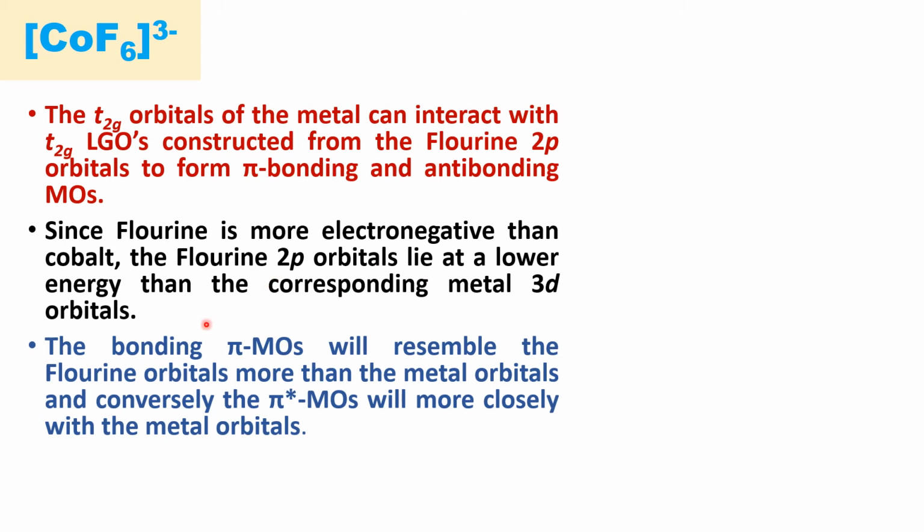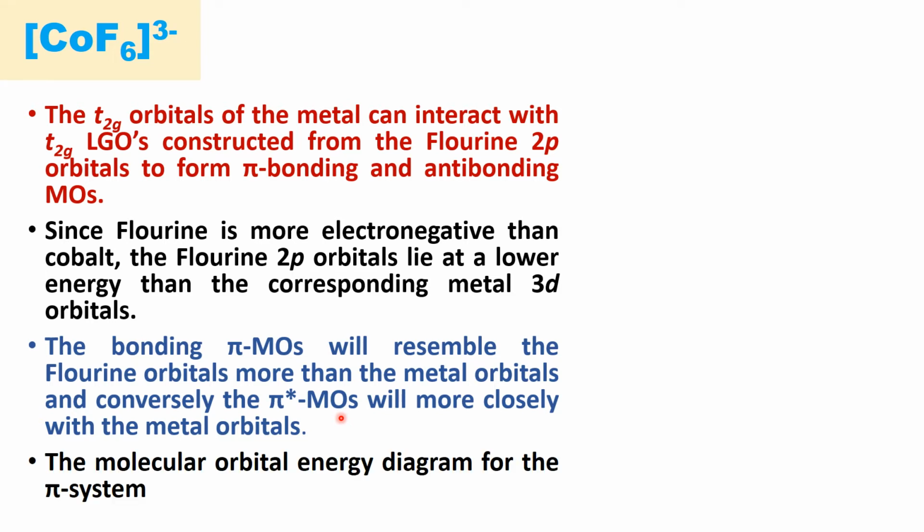That means the bonding pi molecular orbitals will resemble the fluorine orbitals more than the metal orbitals. So the metal orbitals resemble more the pi star molecular orbitals, that is anti-bonding pi molecular orbitals.